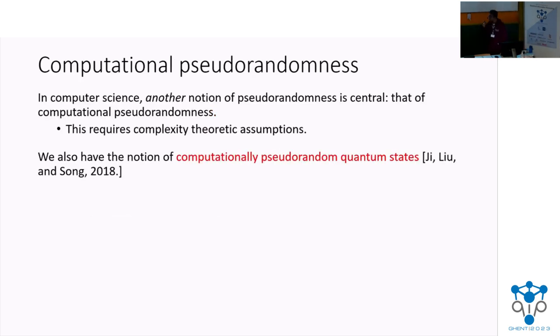There's one more notion of pseudorandomness, the computational notion. In general, these require complexity theoretic conjectures, but these are standard conjectures. We have the notion of computationally pseudorandom quantum states too. These were first studied by Ji, Liu, and Song.